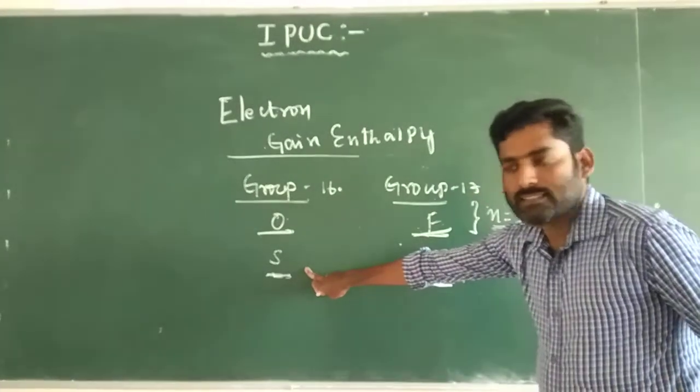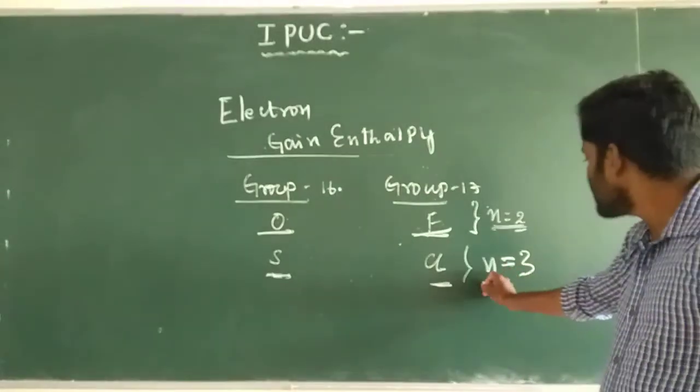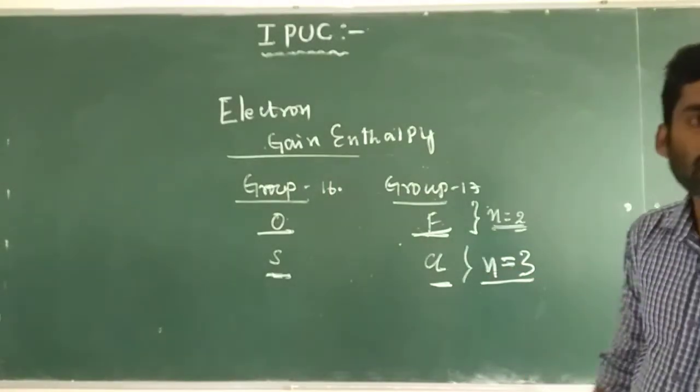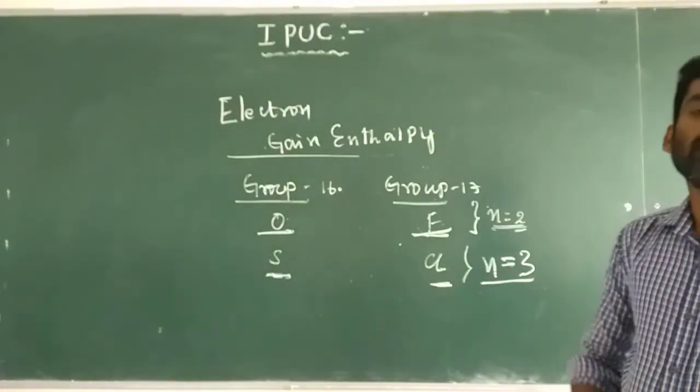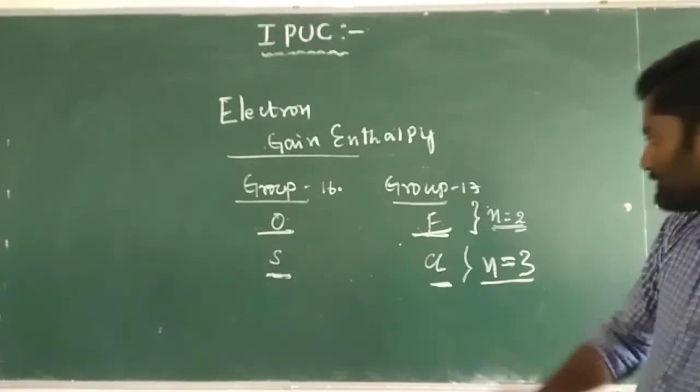In sulfur and chlorine, the added electron goes to the next higher principal quantum number level, n equals 3, so the electron repulsion becomes very less.